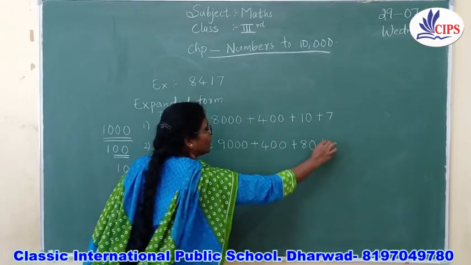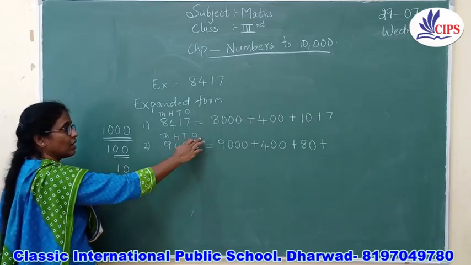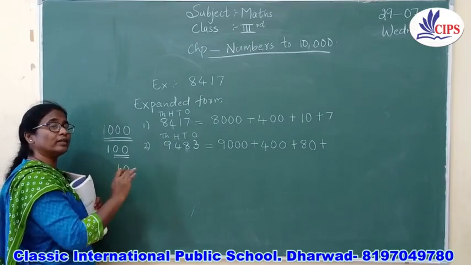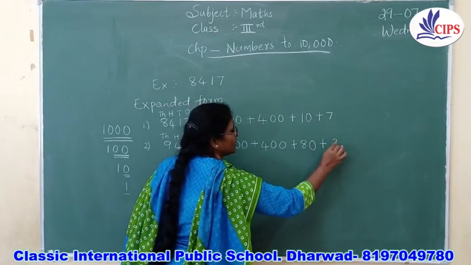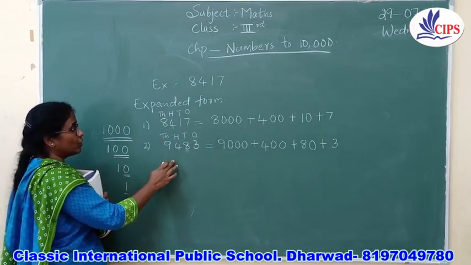Okay. Now next, what is the number here? It is 3. 3 is in the ones place. So 3 will not have any zeros. We are going to write the same number, that is 3. So this is the way you are going to write the expanded form.